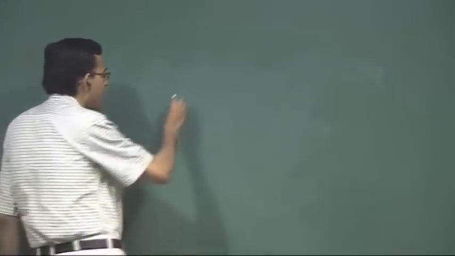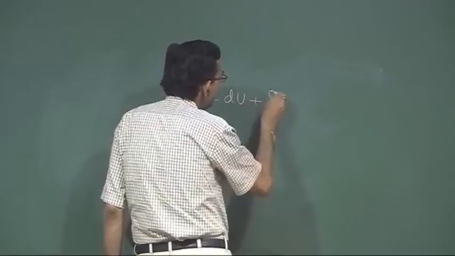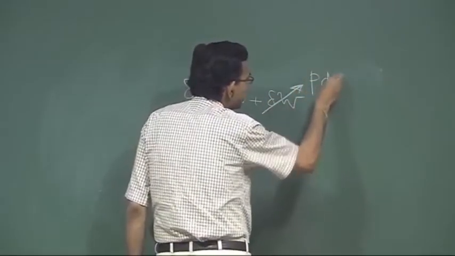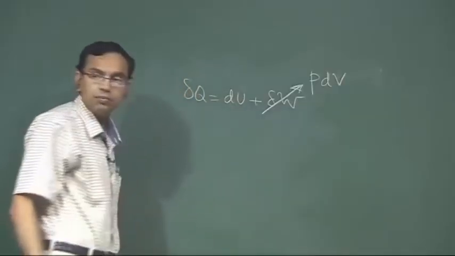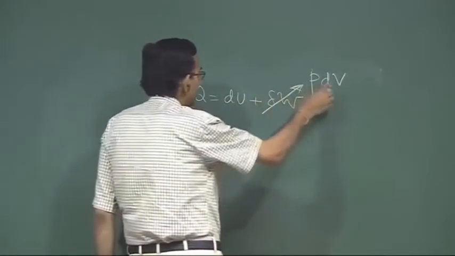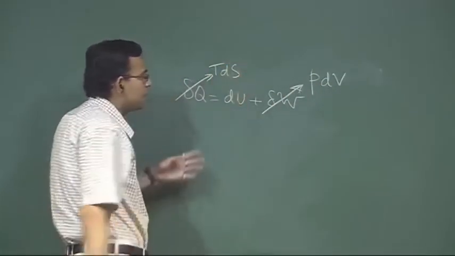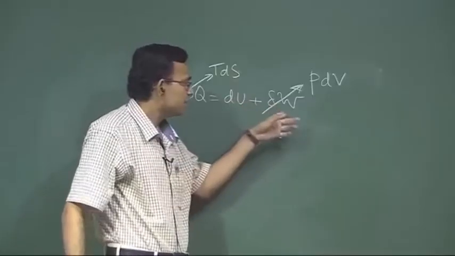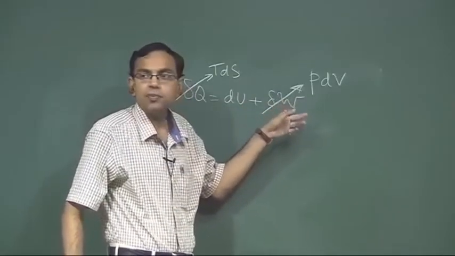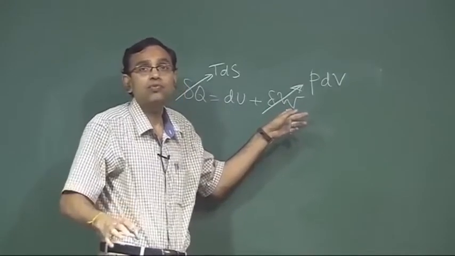So, if you write del Q equal to du plus del W for a reversible process, for a simple compressible substance you write PdV, and you write TdS. So, that means you are considering a reversible process of a simple compressible substance, but then how do you claim that it is true for any process?